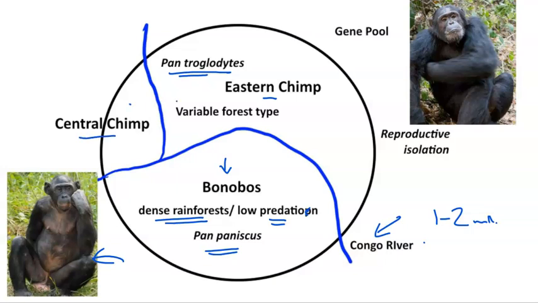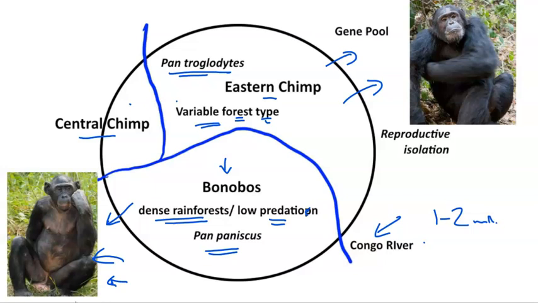In these locations, the ecosystem is quite different. There tends to be all sorts of different variable types of forest here, as very distinct from the dense forests of the southern Congo region. And so the animals have evolved different characteristics, as we can see here. In fact, the Troglodytes chimp is considerably larger. It's been argued that the Bonobos chimps are more social, more empathic in their behavior. So not only physiological structural differences, but also behavioral differences. And now we have reproductive isolation.